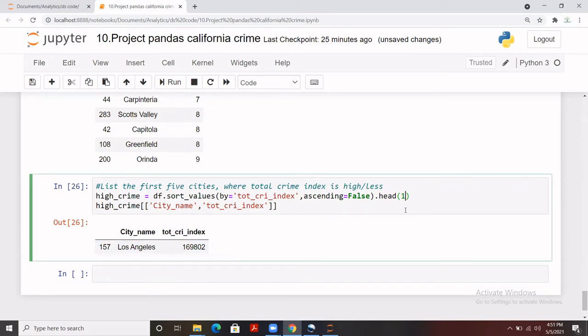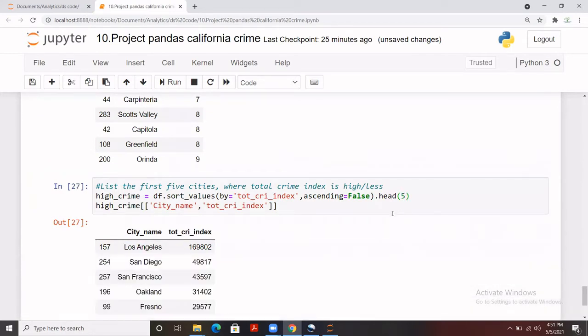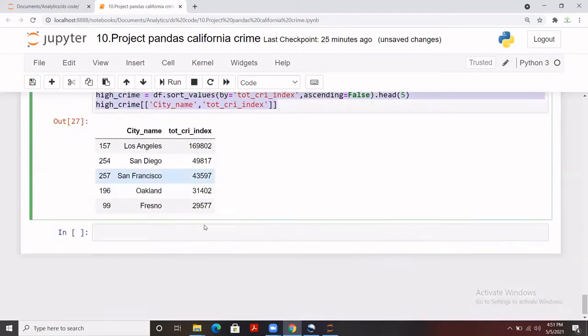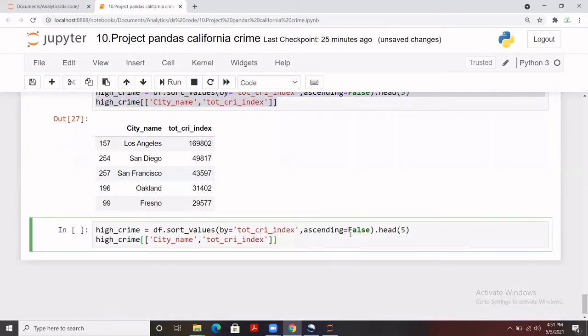It's basically as per your requirement, and you want to do the same thing for the low crime. The changes that you need to make are ascending equals to true. You can get that value using tail as well, and in place of high you can use low_crime as a variable name.